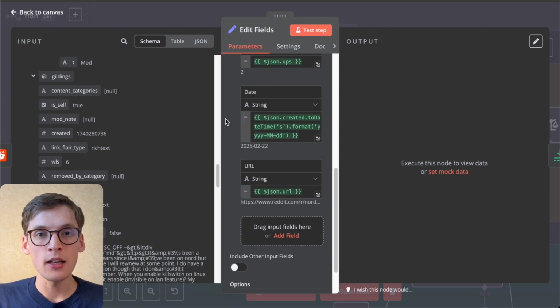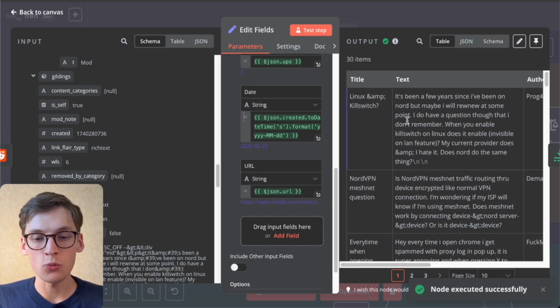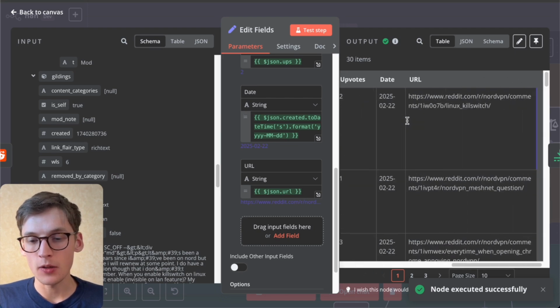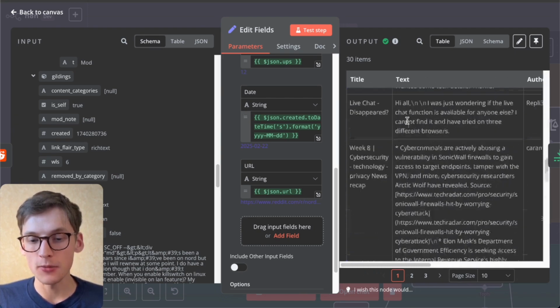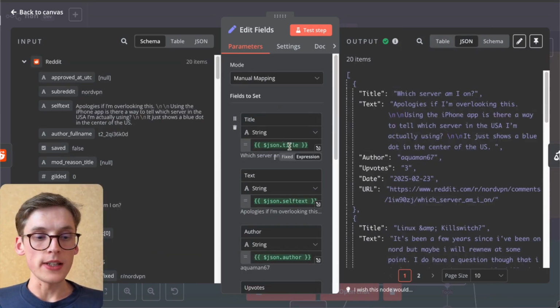And with that said, now we have all this wonderful data from the subreddit, so we can test it once again, and we'll see that our table is nicely formatted with the latest information we have. And you map all these values.